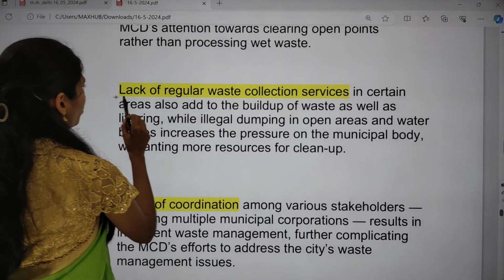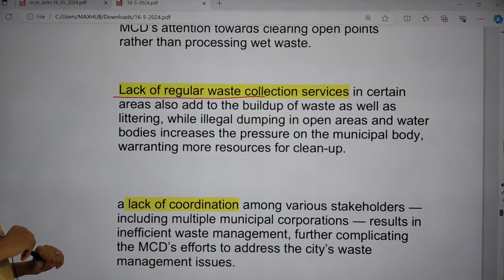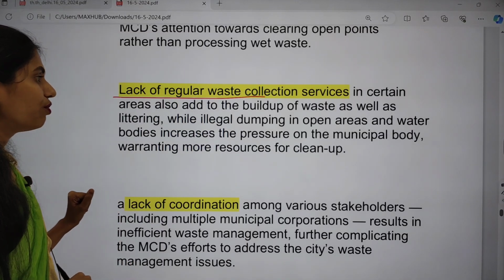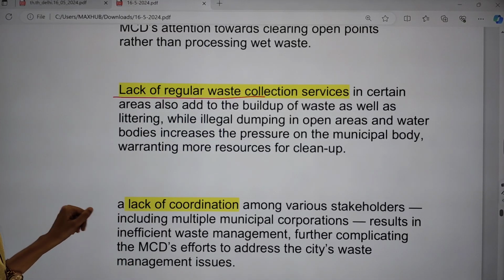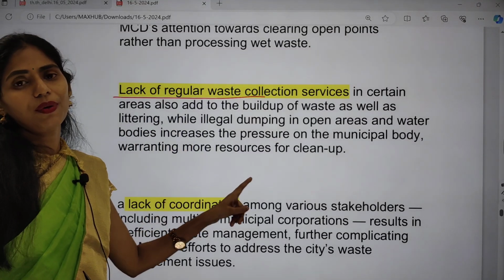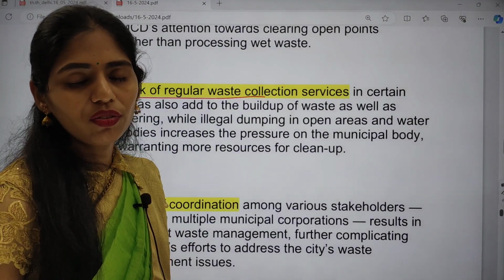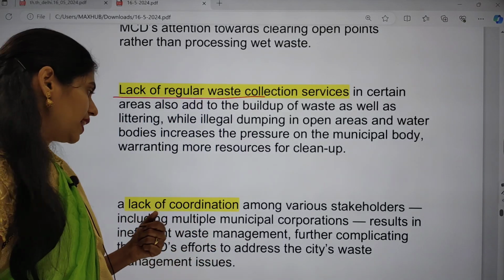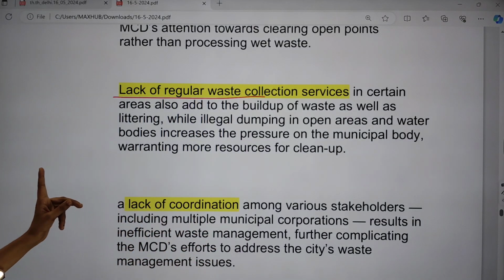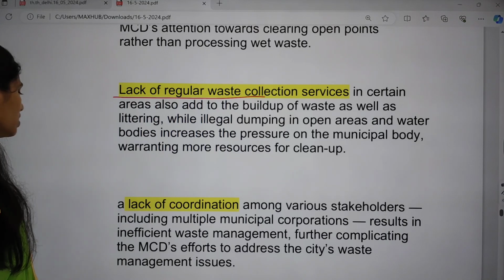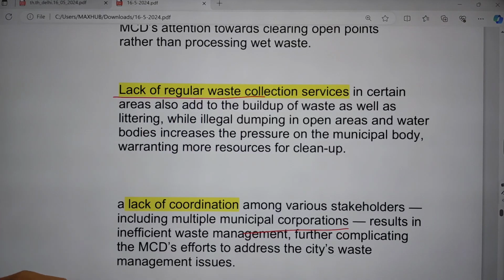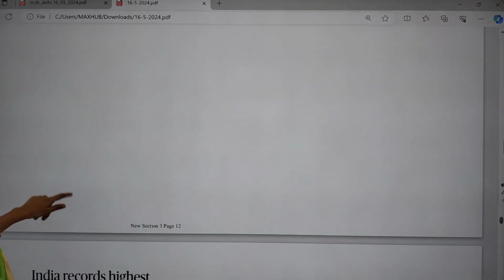And next one is there is also a lack of regular waste collection services. And next one is illegal dumping of waste in the open areas and even water bodies, that is causing increasing pressure on municipal bodies and also pollution of the environment, wasting of clean water like that. And there is also a lack of coordination among the various stakeholders like multiple municipal corporations, that is resulting in ineffective waste management. Okay, so these are some important issues that you have to see.